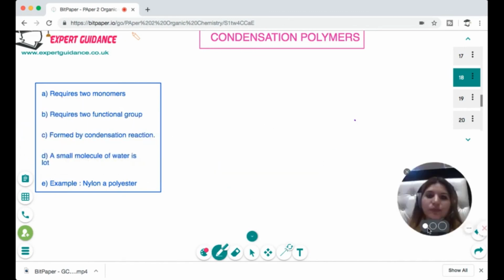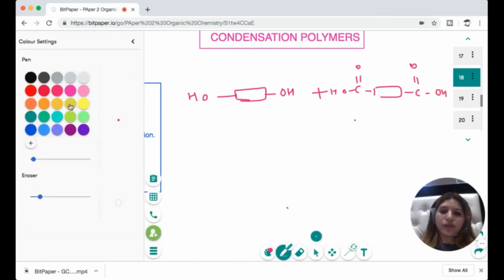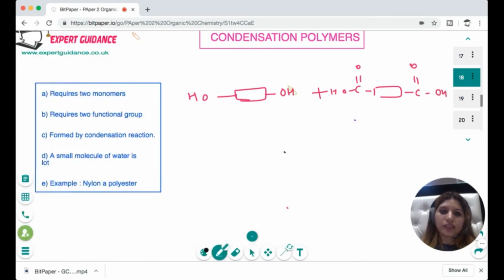The other type of polymerization is a condensation reaction. It requires two monomers and two functional groups. For example, we have this molecule. We are representing it with a box as a schematic representation, and it has an OH at both ends, and the other molecule has C double bond O, OH at both ends. Now, when we put them together, we will remove a molecule of water by a condensation reaction.